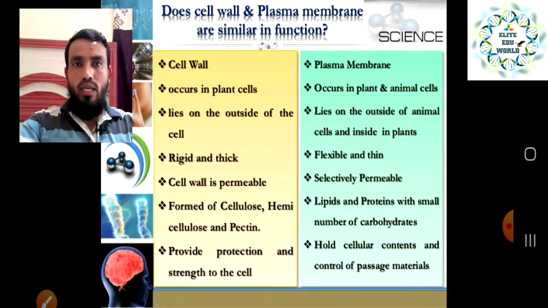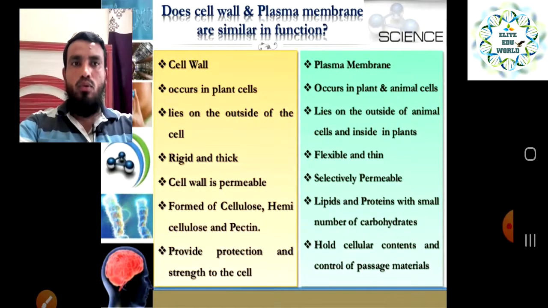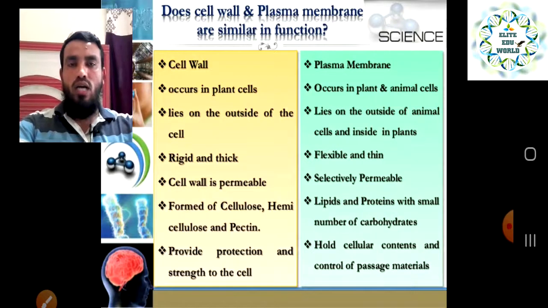And the next point, the cell wall is formed of cellulose, hemicellulose and pectin, and the plasma membrane is made up of lipids and proteins with a small number of carbohydrates. And the next point, providing protection and strength to the cell.